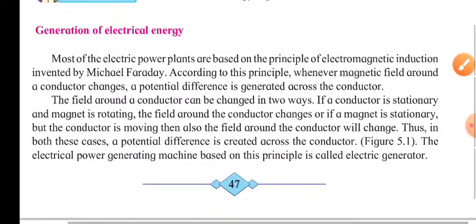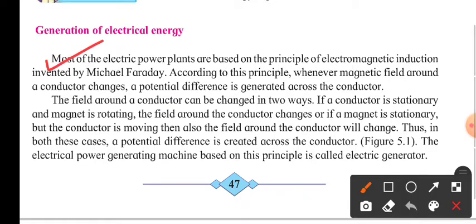First, what we have to study here is the generation of electrical energy. Most electrical power plants are based on the principle of electromagnetic induction invented by Michael Faraday. About this electromagnetic induction, we are going to learn in detail in Science 1.